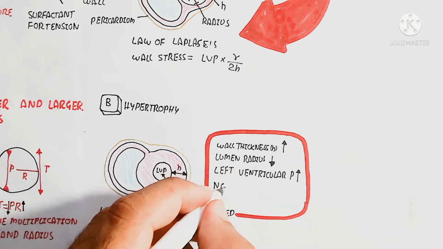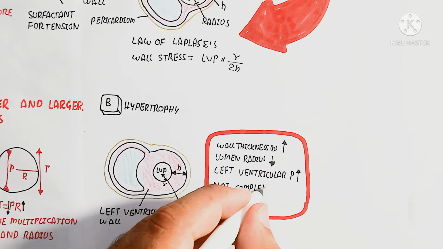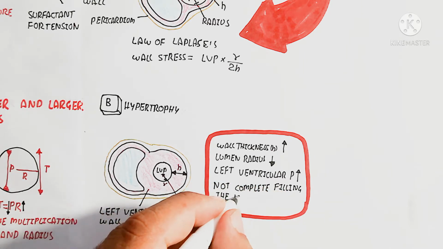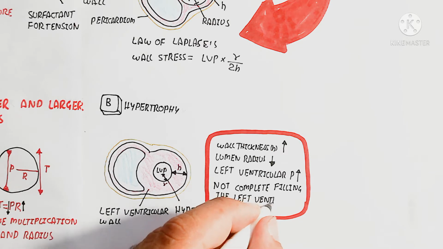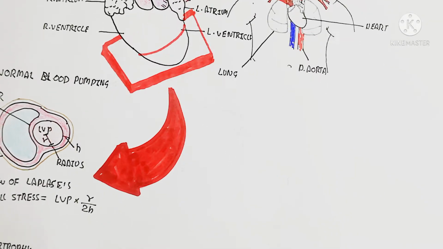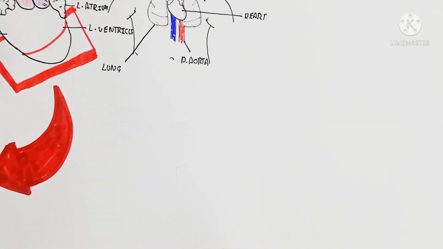So the left ventricle valve is hardening, and that is the medical condition. It is known as calcification deposition, and it is known as arterial sclerosis. So let's talk about the wall thickness increase, so the lumen radius will be decreased and left ventricular pressure will be increased, and the left ventricle will not fill completely. So that is important.